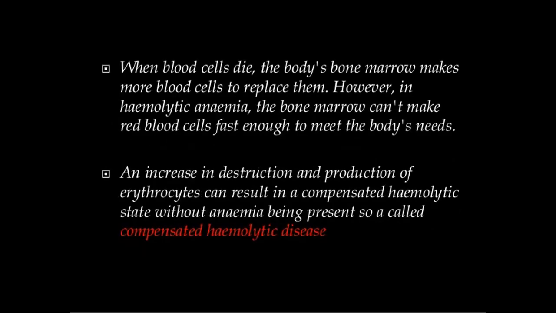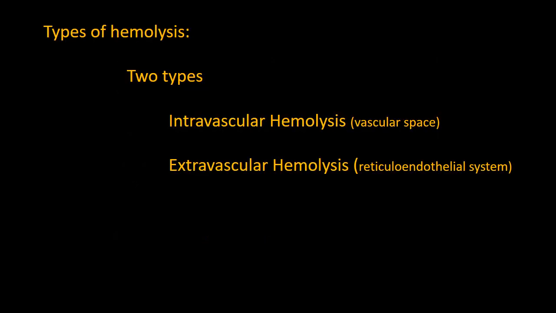In hemolytic anemia, lifespan is shortened. Hence, bone marrow will usually increase RBC production. If production compensates destruction, person may not manifest anemia, which is called compensated hemolytic disease. But in moderate to marked hemolysis, compensatory mechanisms are not adequate and features of hemolytic anemia are seen. On to the types of hemolysis.